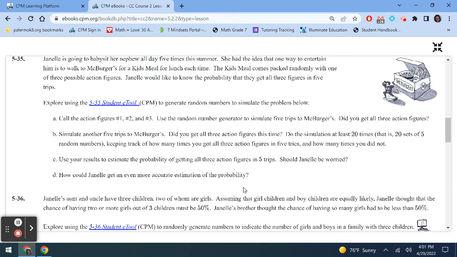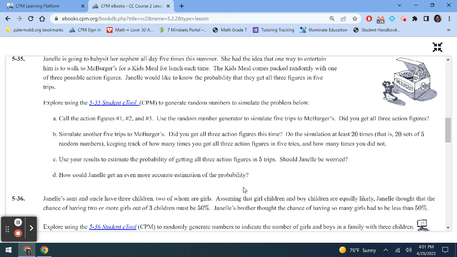So it says Janelle is going to babysit her nephew all day 5 times this summer. She has the idea that one way to entertain him is to walk to McBurgers, kind of like McDonald's, but they can't write that or else they'd have to pay McDonald's money. So she's going to walk to McBurgers for a kid's meal for lunch each time. So each of those 5 days, she walks down to the local fast food place and she's going to buy him one of the kids' meals.